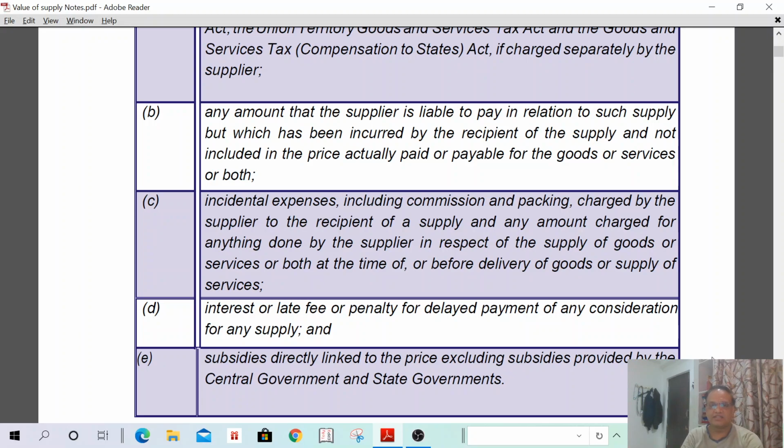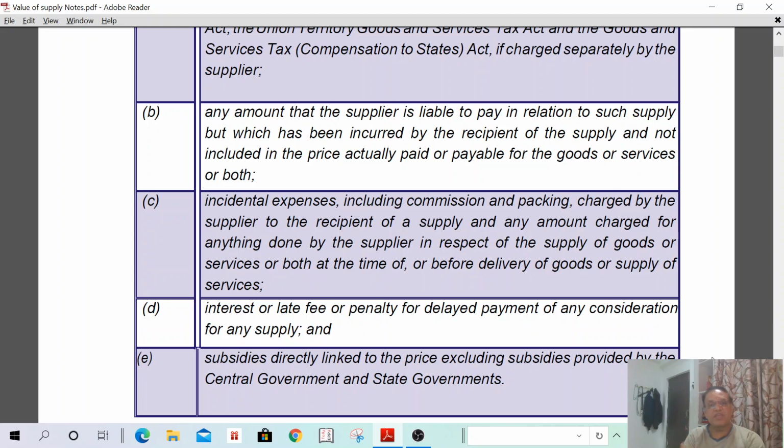Understand? Go to next. Subsidies directly linked to the price, excluding the subsidies provided by the central government or state government. This is a very important point. In bits also sometimes they are asking. In multiple choice they are asking this type of questions.